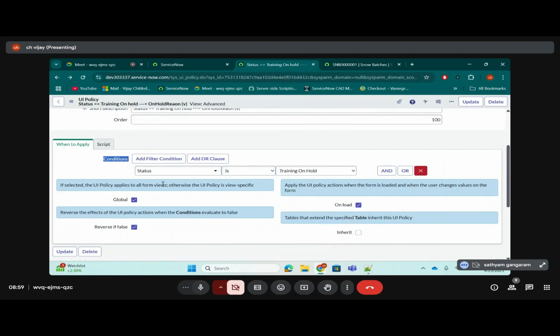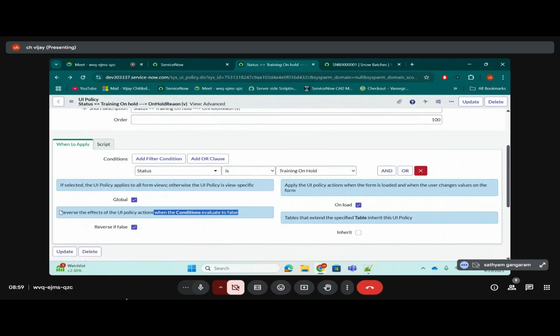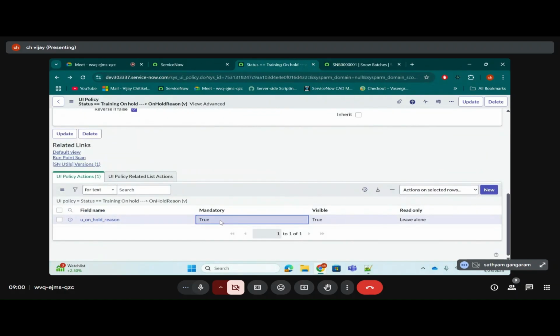If it evaluates to false, what happens? This reverse if false will execute, because when the condition evaluates to false, in this case the condition evaluated to false, right? Yes. Then what will it do? It will reverse the effects of UI policy actions, which means if it is true, it will make it false. If it is false, it will make it true.